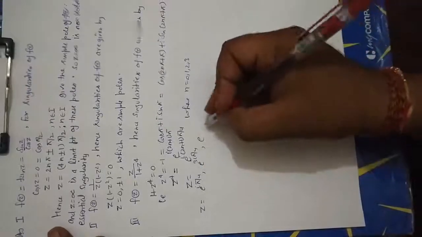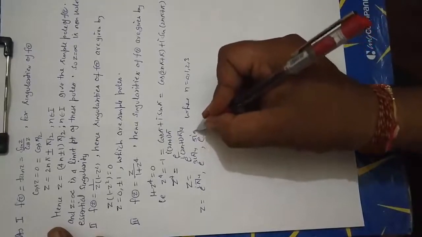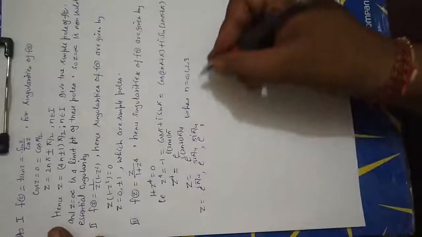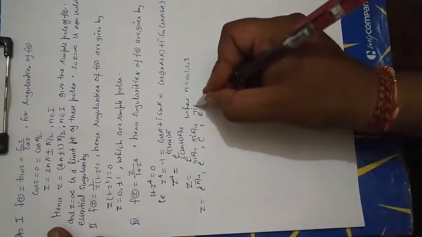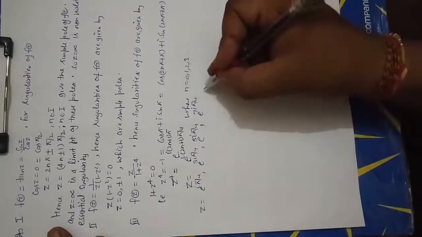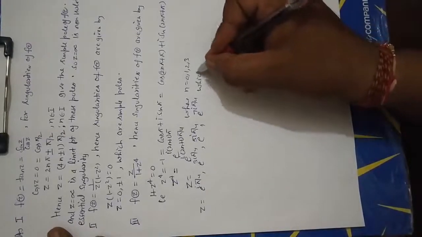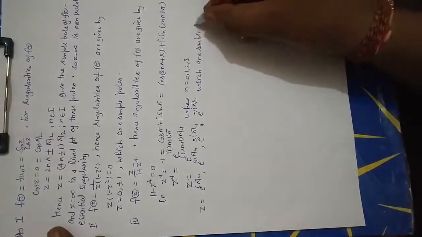Now put n is equal to 2, e to the power 5i pi by 4. Now put n is equal to 3, e to the power 7i pi by 4. Which are simple poles.